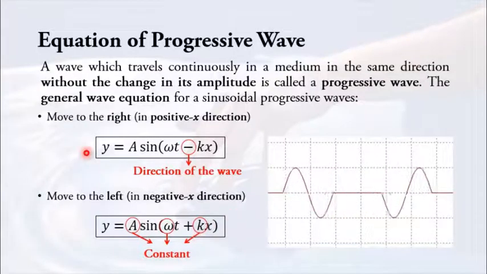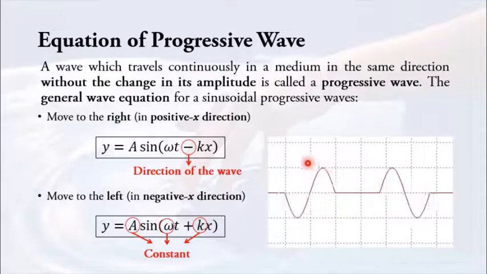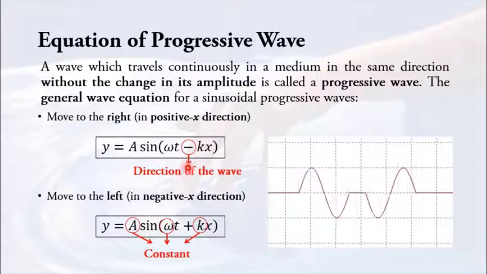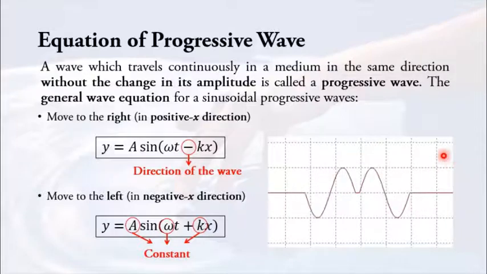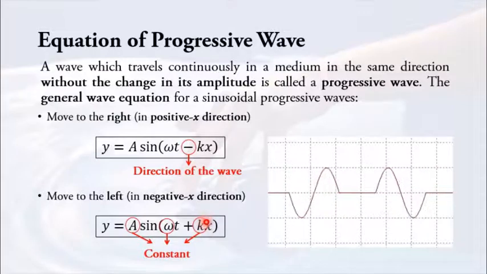So this is how the wave moves, the moments of the wave. So for the wave traveling from the left to the right, we have a negative sign. And then wave traveling from the right to the left, we have a positive sign. From right to left, positive. From left to right, negative.